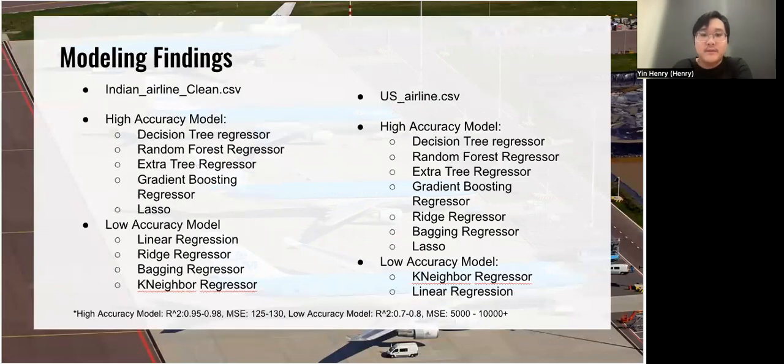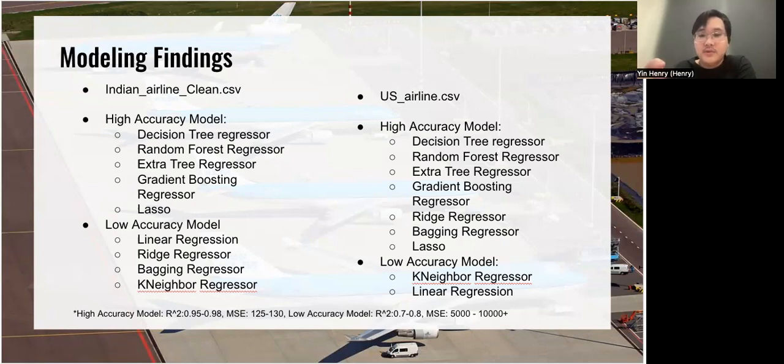And here are our findings. For the Indian airline dataset, decision tree regressor and extra trees regressor are two representatives of high accuracy models, and linear regression and bagging regressor are two representatives of low accuracy models. For the US airline dataset, the majority of the models used possess very high accuracy, and there are only two low accuracy models, which are k-neighbors regressor and linear regressor.